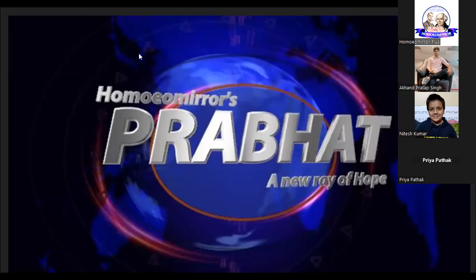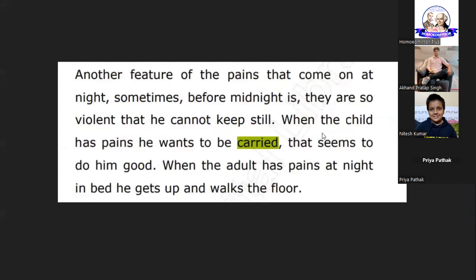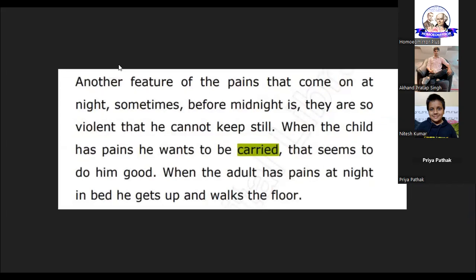Now let's see the term carried in Kent's Materia Medica. Where has this term carried been used? There are plenty of places where it has been used, but let's see some places. This is one phrase where carried has been used.